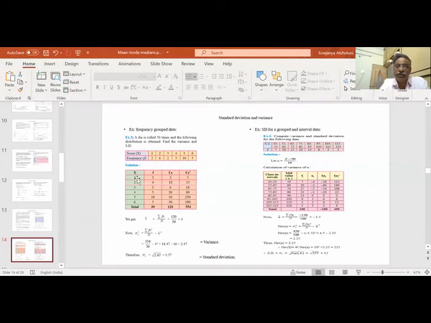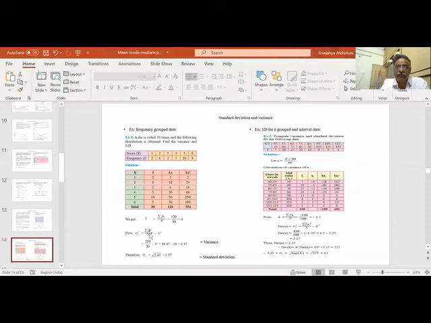What is x square? 1 square is 1 into 2, 2. 4 into 6, 24. 9 into 2, 18. 16 into 5, 80. 25 into 10, 250. 36 into 5, 180. We can simply do it by hand, so we need not apply ui or di. The calculation is direct. Sum is 554.